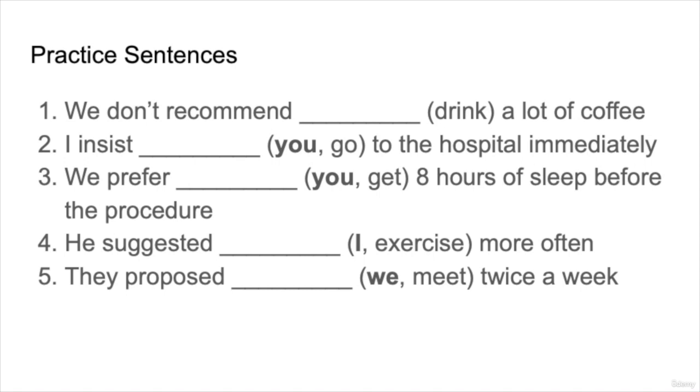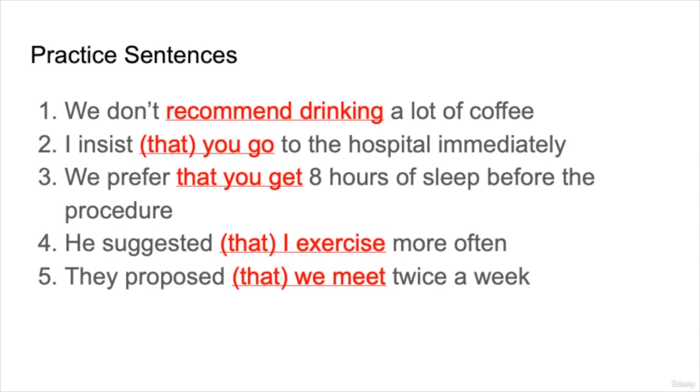Let's practice. So 5 practice sentences we have here. I've given you a hint. So drink, go, get, exercise, meet. Now, the bolded you, I, or we are the topic. So let's say you want to change the verb and use the you, I, or we. Okay, and some answers here.